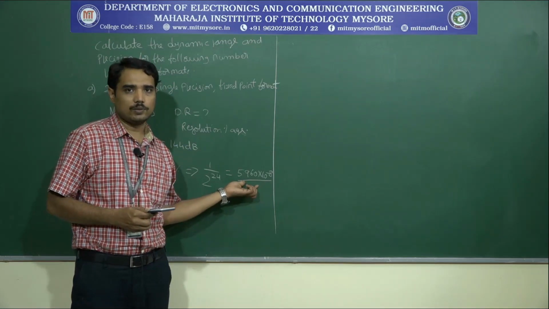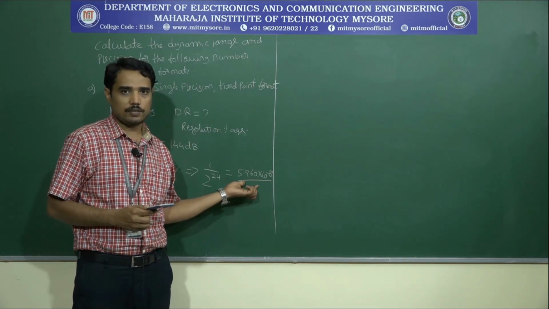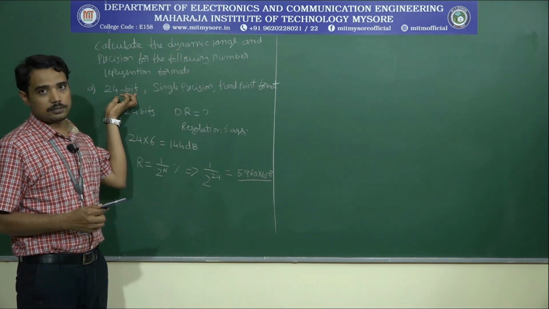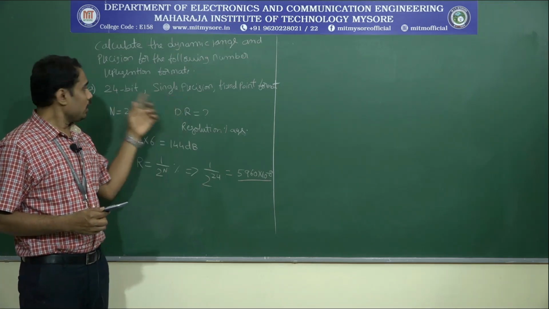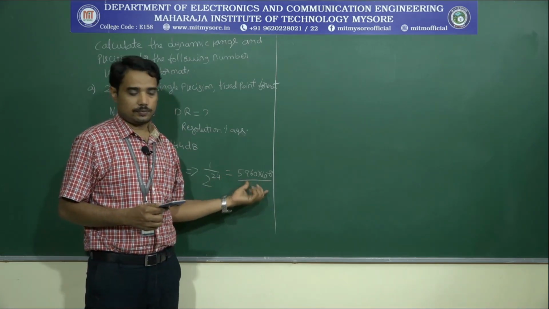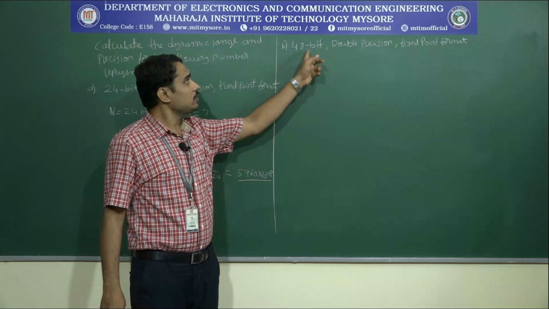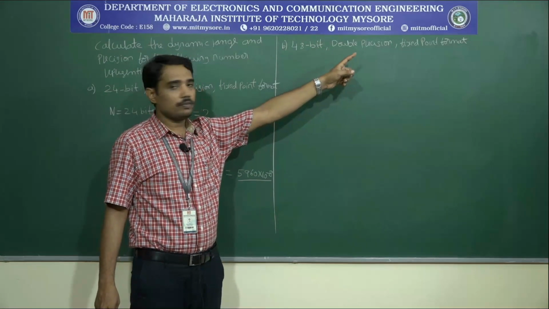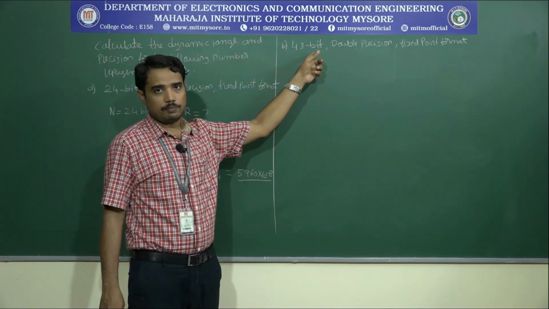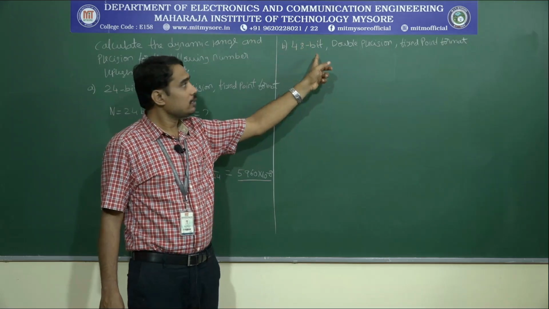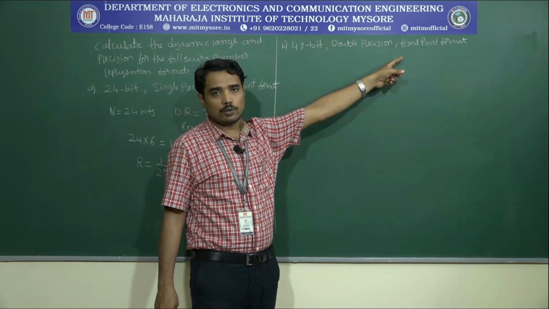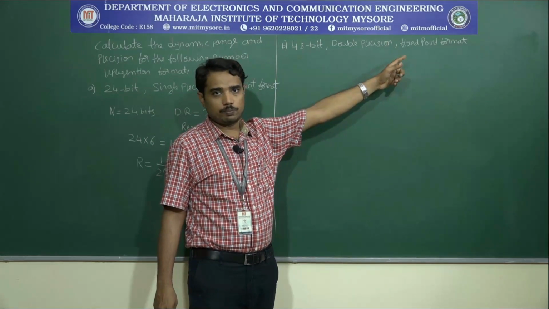This is the smallest value that can be measured of a given signal which is represented in terms of 24 bits, with respect to single precision. By increasing the number of bits, we are going to get a better resolution. In the second problem, it is given as a 48-bit double precision fixed point format. From 24, we are taking 48, which is 2 times the previous problem. That indicates the precision is double precision, not single precision. And here also we are following the same fixed point format.